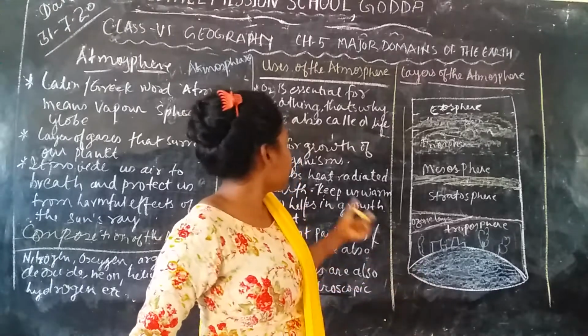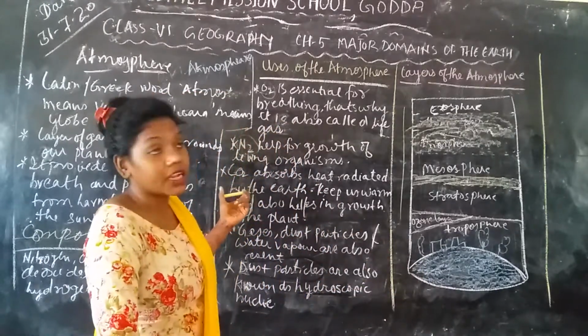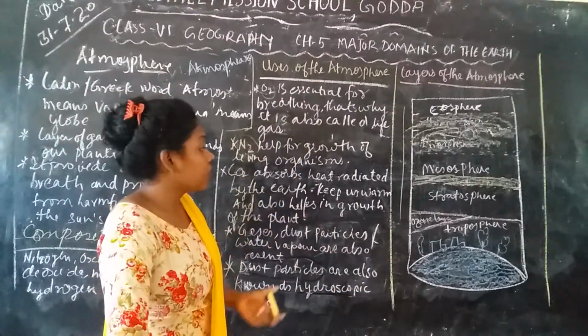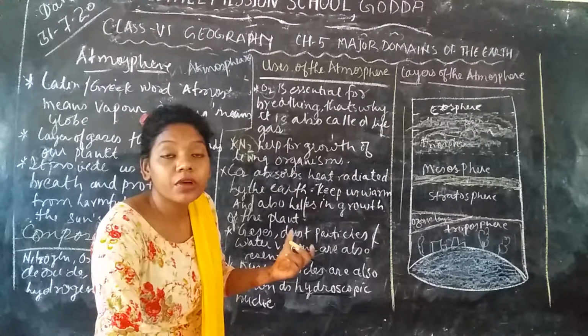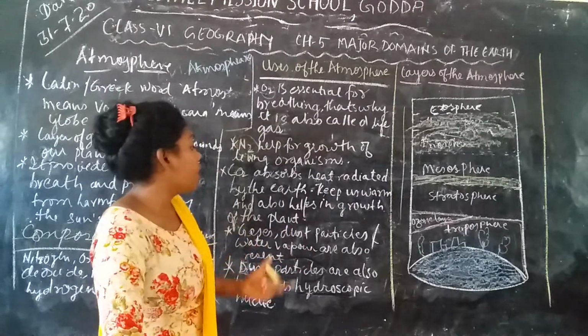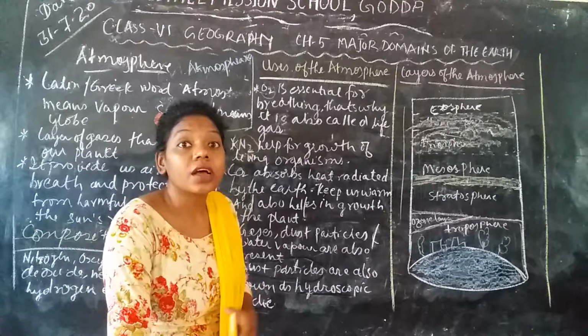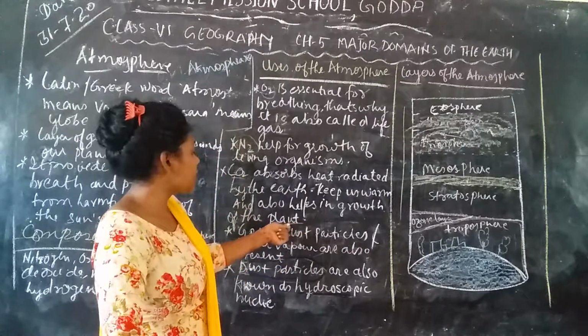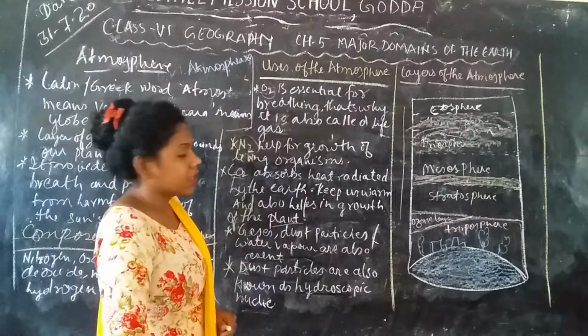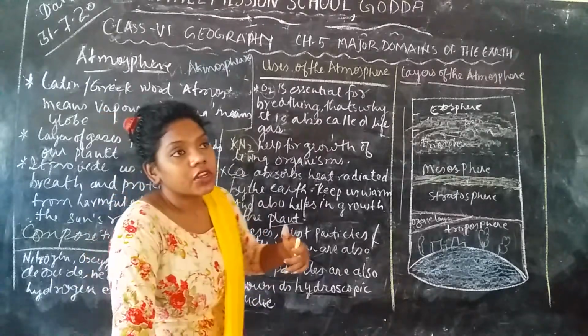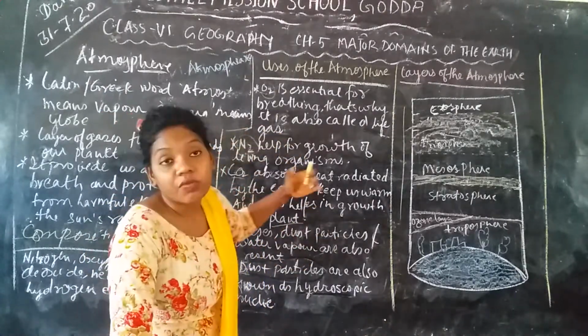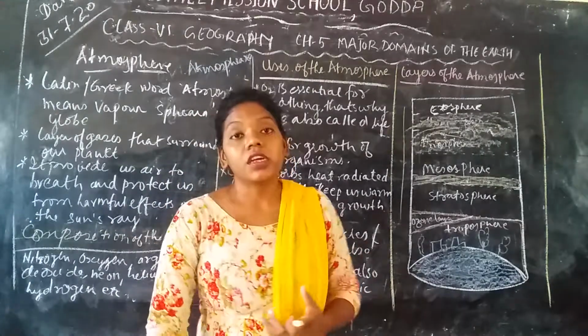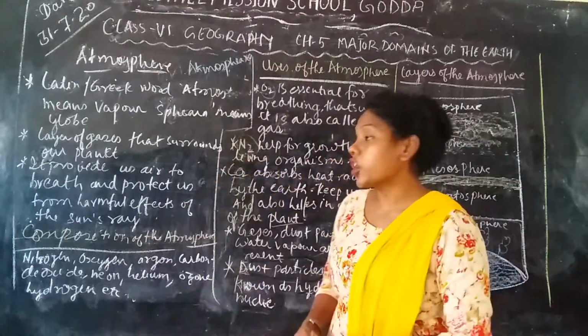The carbon dioxide traps the heat, and this keeps us warm. CO2 is also helpful for the growth of plants. These are the three main gases which are very important for the survival of living organisms.